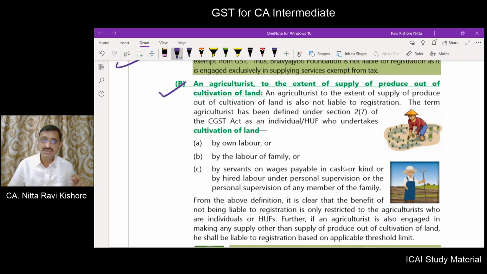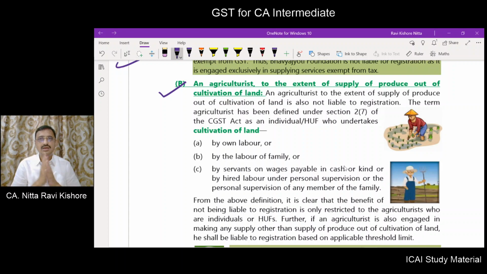One, you should be an agriculturist. Second, you should produce something and supply that produced item. The production is to be from the cultivation of land. Now, if all these three components are satisfied, then you need not get yourself registered. You are an exempted person.